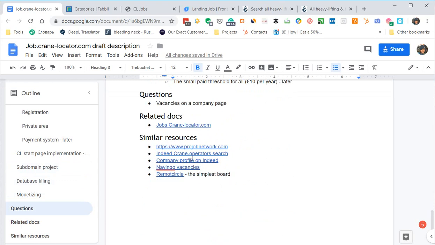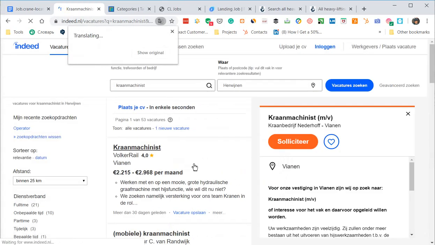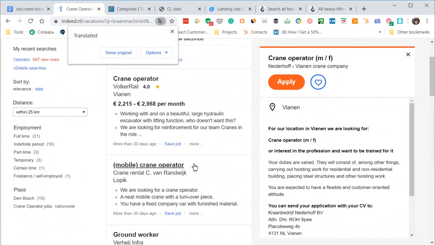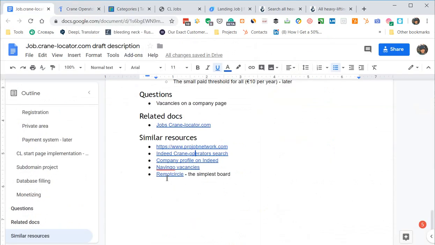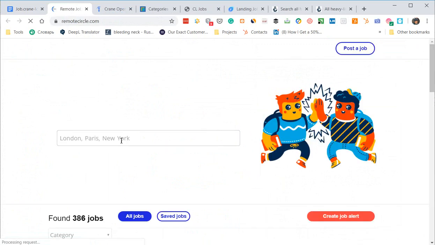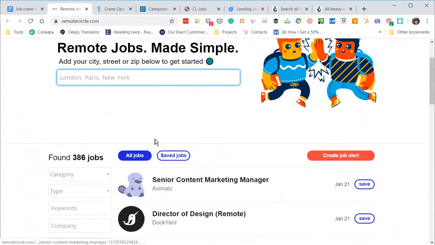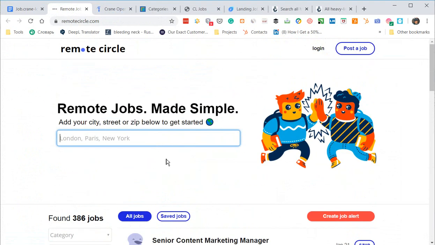For example, Indeed is a well-known job board, so we can see some similarities here. Remote Circle is a very simple no-code platform, so we'll look at how it works. The best thing here is that it is very simple, which is what we need now.